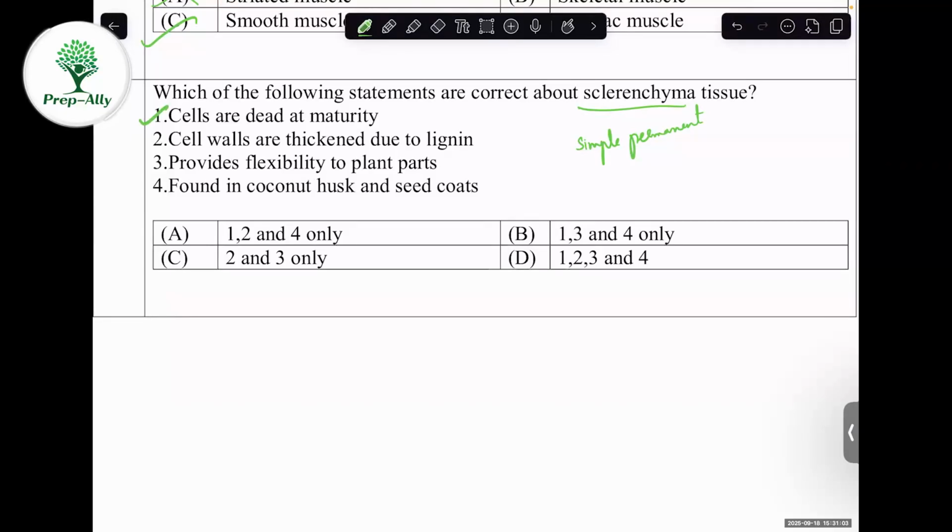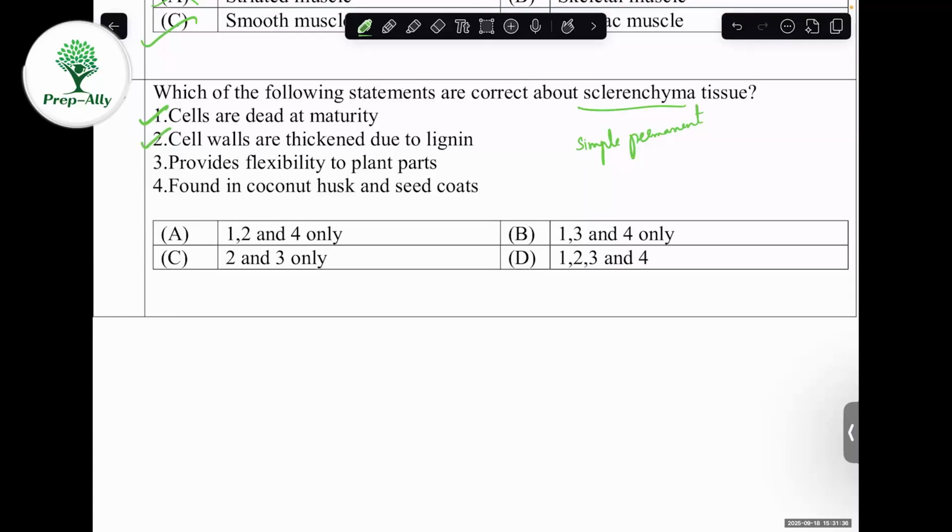Cell walls are thickened due to lignin. Yes, the cell wall in the sclerenchyma has lignin. If you take parenchyma, they are made up of cellulose. If you take collenchyma, they are made up of pectin, cellulose, and so on. So they don't have lignin. But in sclerenchyma, they have lignin in their cell wall. That's why they are hard in nature. So of course, the second statement is correct.